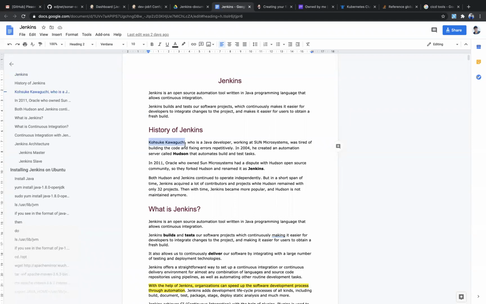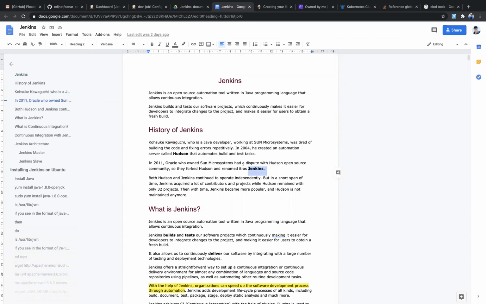Actually, before Jenkins, the name was Hudson. The first release happened in 2005, but it was developed in 2004. So it had the Hudson name. But later in 2011, it was acquired by Oracle, and due to some disputes between Hudson and Oracle, they changed the name to Jenkins. That name continues till now.